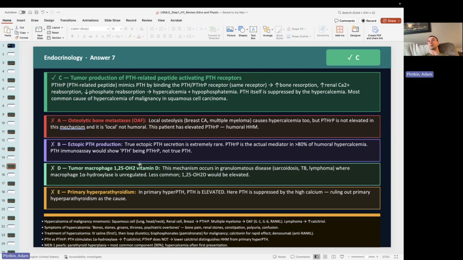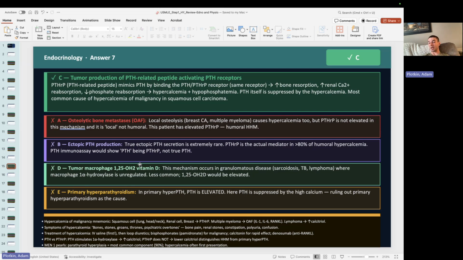The other one would be multiple myeloma, which produces an IL-1 activating factor, also called osteoclast activating factor. IL-1 activates osteoclasts, so we chew up bone and increase calcium, right? And then the other mechanism is increased production of 1-alpha hydroxylase, usually in granulomatous formation. You probably remember that from sarcoidosis, TB, Crohn's, histoplasmosis, borreliosis, right? But those aren't examples of cancer. Cancers that can upregulate 1-alpha hydroxylase would be things like lymphomas, okay?